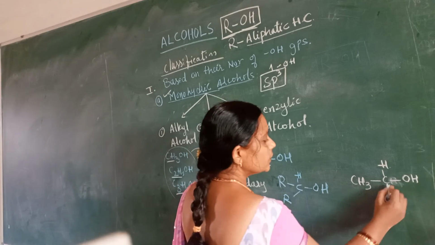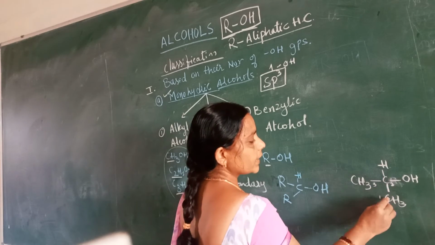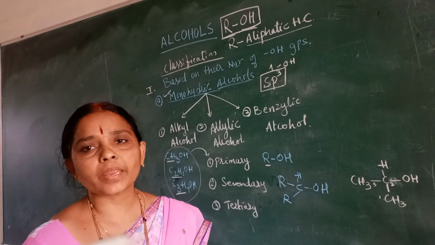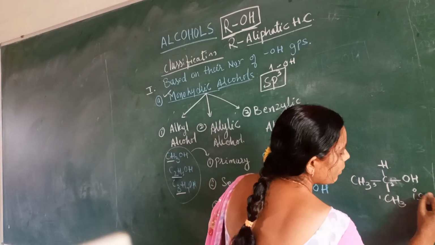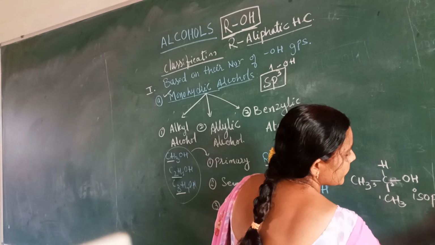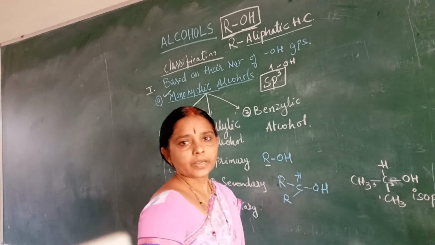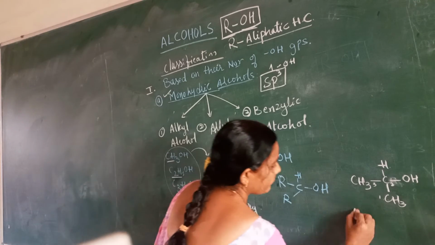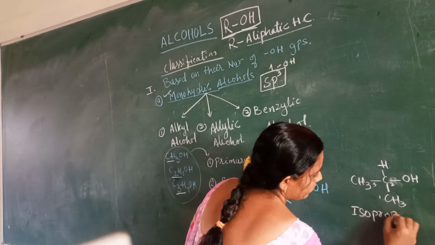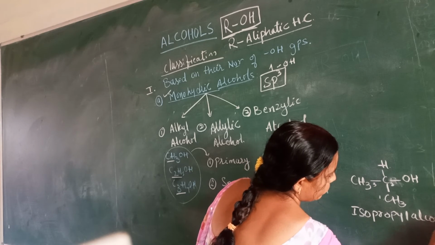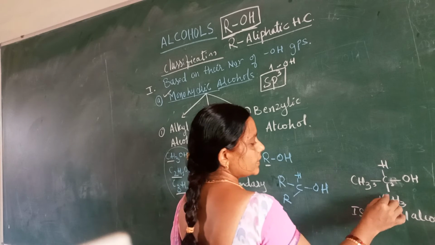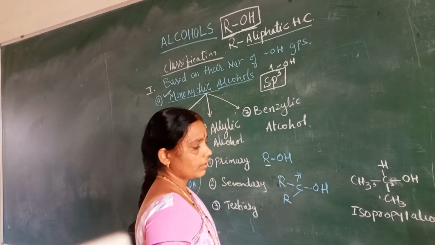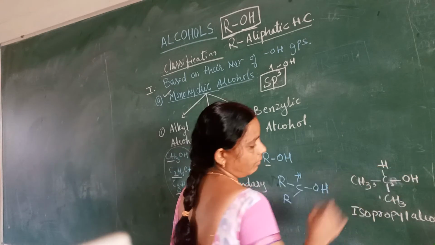We can say 2-methyl ethyl alcohol, or we can say this is isopropyl alcohol.